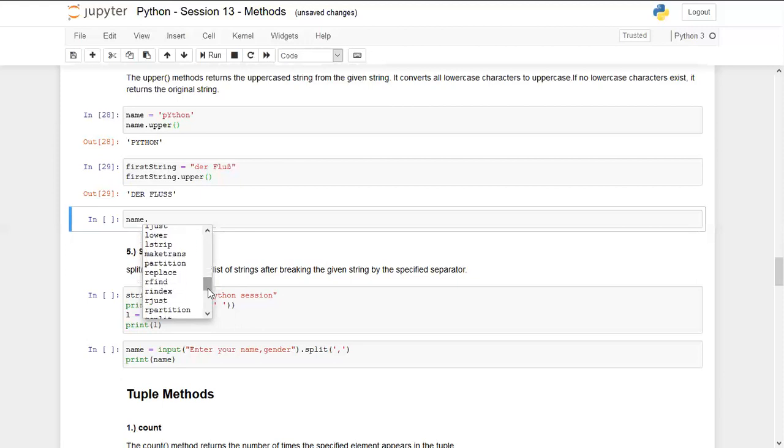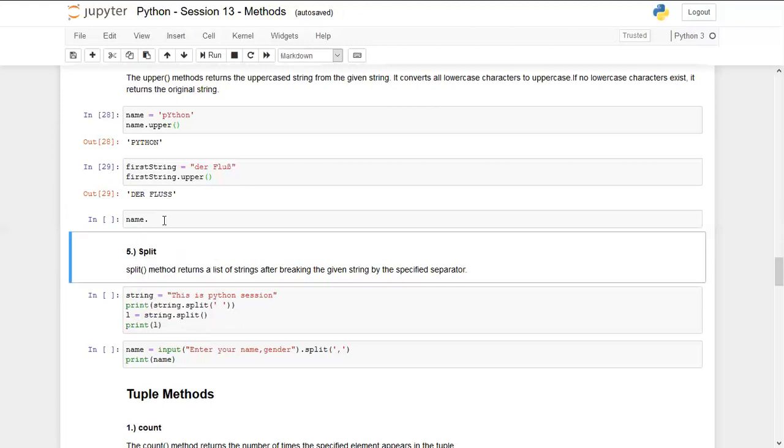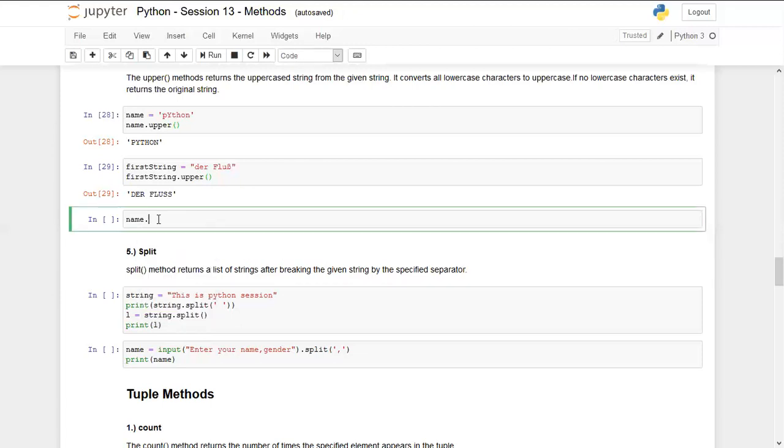Then coming to split and splitlines, I'm going to talk about these. Otherwise, you can check on Google, and if you face any challenge with any of the methods, you can definitely ask the question in the next session or maybe post in the WhatsApp group. I will definitely answer them. This join is like append, right? Like, yes.